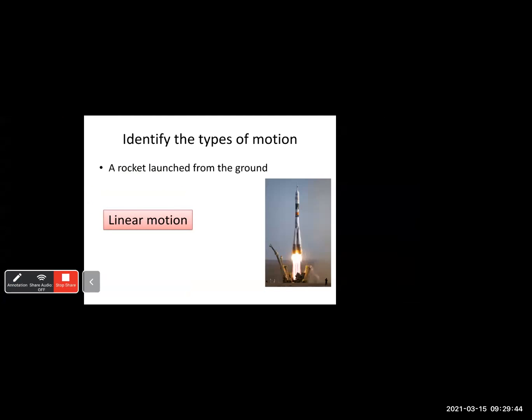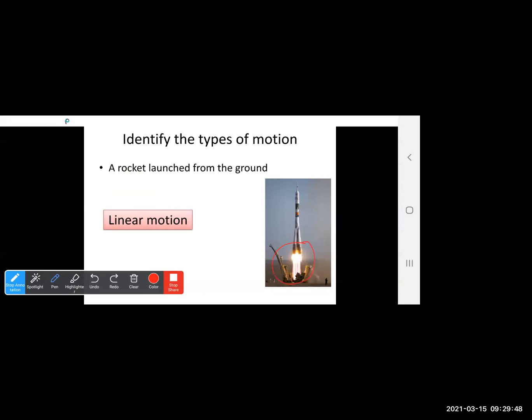Okay, now the second question is, why during the launching process, what happens? The energy required is very high, because it has to move against the gravitational force. So initially the speed is very high, because it has to move against the ground, and afterwards the speed changes.